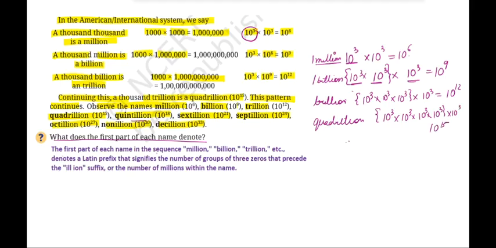Similarly, in quintillion you have 5 groups, in sextillion 6 groups, in septillion there will be 7 groups of 10 to the power of 3 multiplied by 1000. In octillion you have 8 groups, in nonillion 9 groups and in decillion 10 groups, right? Understood? And look at one thing, let's talk about decillion.